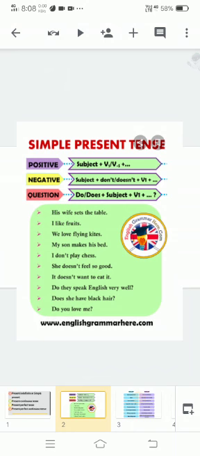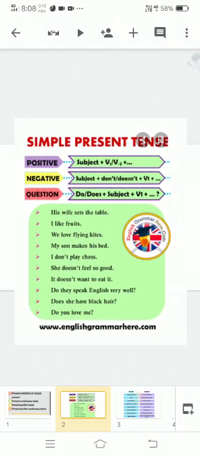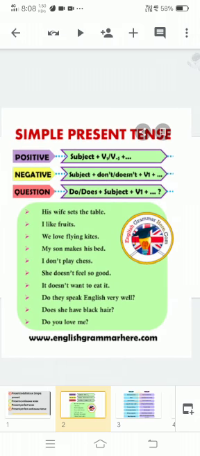Whereas the negative is formed with do not or does not, like subject plus don't, doesn't, plus verb first form with the third person singular. Okay, in interrogative, in question, we have do, does plus subject plus verb first form with it. So here it is to remember that we don't use the subject before do or does. After do or does we use the subject. Okay, this point needs to be kept in your mind.